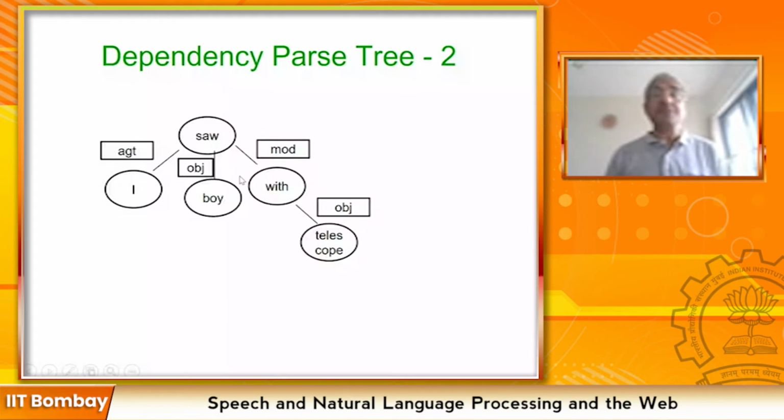So PP attachment has to be solved for both constituency and dependency parsing. Why? Because the preposition phrase can be in one subtree in preference to another subtree. Similarly, the preposition phrase can be attached to one word in preference to another word. So there is an ambiguity which needs to be resolved from contextual clues.